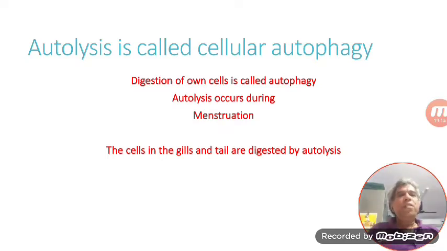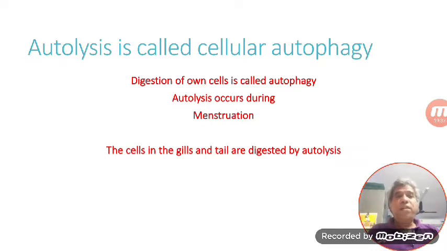Autolysis occurs during menstruation. We know pretty well that the progesterone hormone prepares the uterus for pregnancy. It arranges some sofa-set-like structure, the endometrial cushion, inside the uterus, expecting pregnancy.